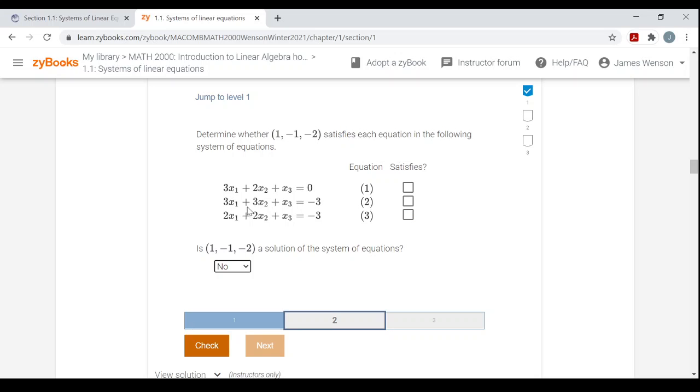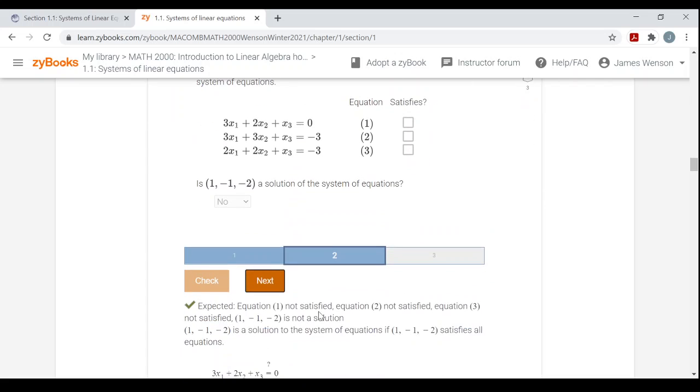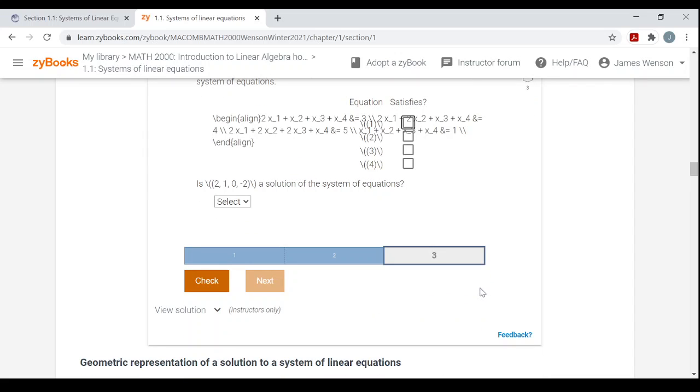So 3 minus 3 is 0. Plus negative 2 is negative 2. That's not satisfied. 2 plus negative 2 is 0, plus negative 2 is negative 2. None of them are satisfied again. And it's definitely not a solution if none of them are satisfied. Anyway, it's got to satisfy all of them. All right, and then I hit next and go to the third one. I'm not going to do the third one, but you see what's going on here, I hope.